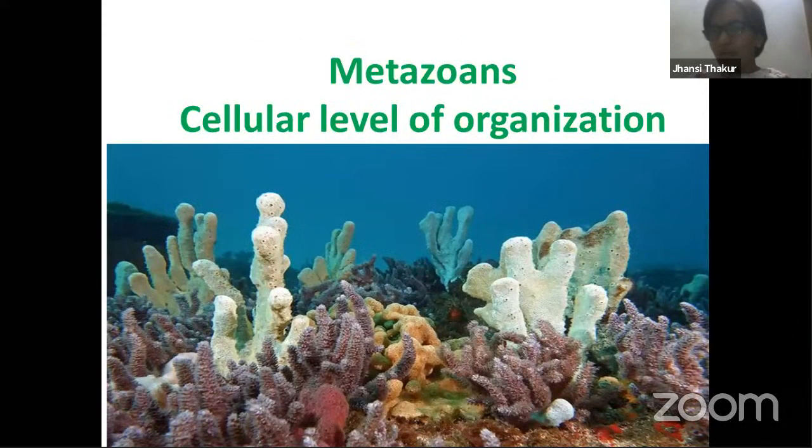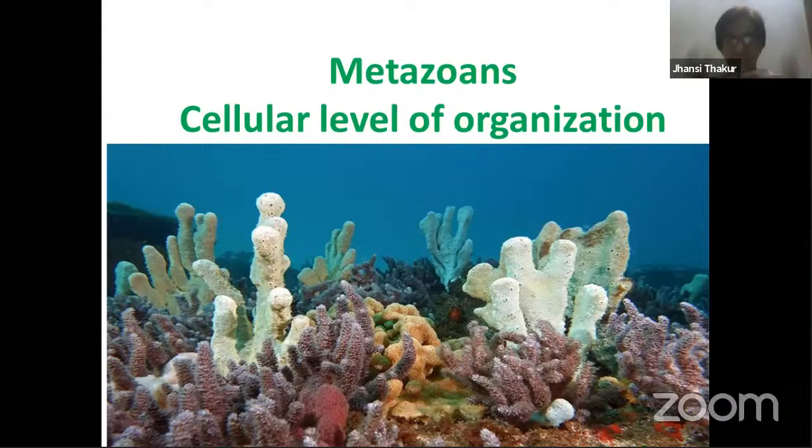The second level of organization we talk about is the multicellular organism, metazoans. Again, in these metazoans, the first level is the cellular level of organization, which is seen in sponges, animals belonging to porifera, pore-bearing organisms. In the cellular level of organization, you can find the organism's body made up of many cells.